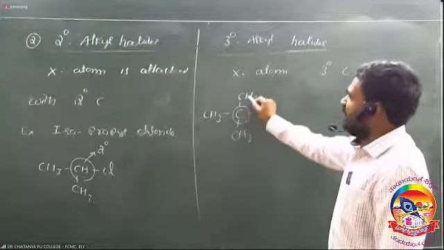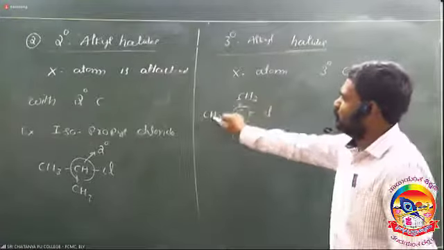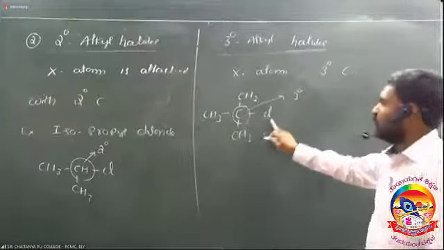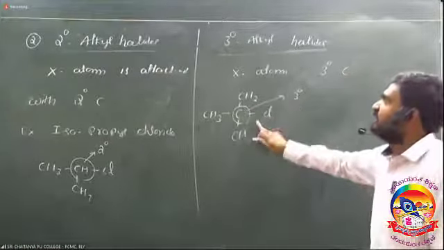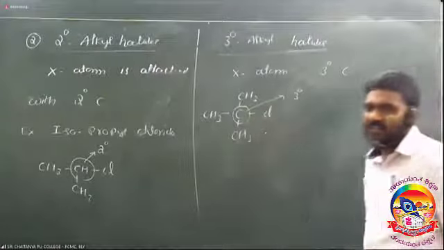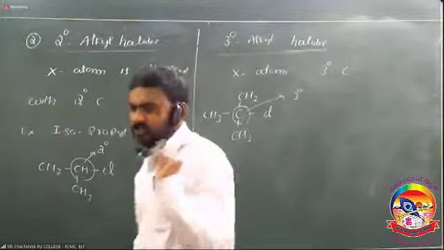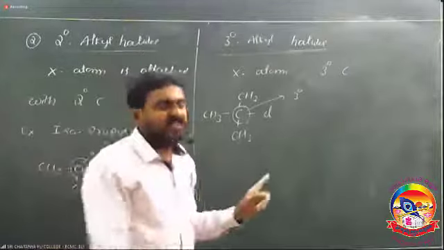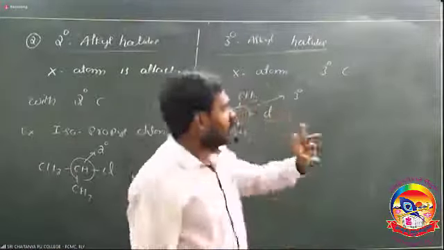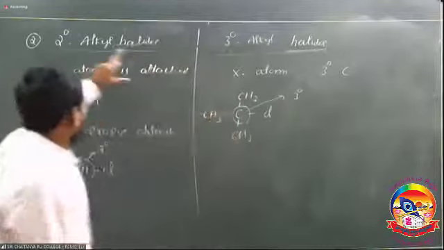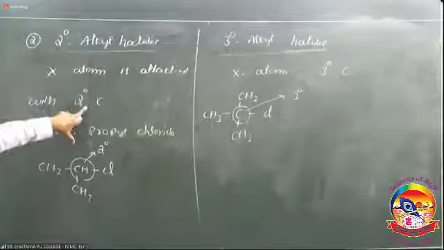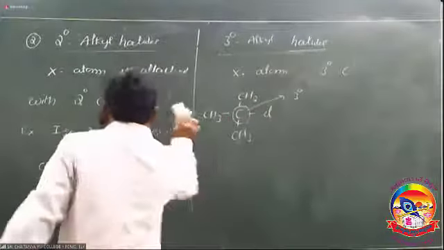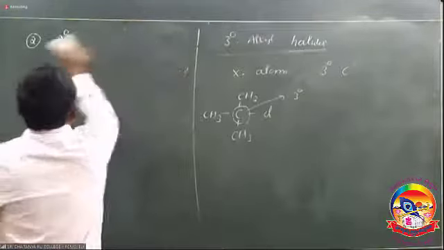This carbon is attached with how many other carbons? 1, 2, 3 other carbons. So this carbon is a tertiary carbon. Here the halogen, that is chlorine, is attached with a tertiary carbon, hence it is called a tertiary alkyl halide. Based on the type of carbon atom the halogen is attached to, alkyl halides are classified into how many types? 3 types. Primary alkyl halides mean halogen is attached with the primary carbon, secondary alkyl halides mean halogen is attached with the secondary carbon, and tertiary alkyl halides mean halogen is attached with tertiary carbon. These are the types of monohalogen derivatives.